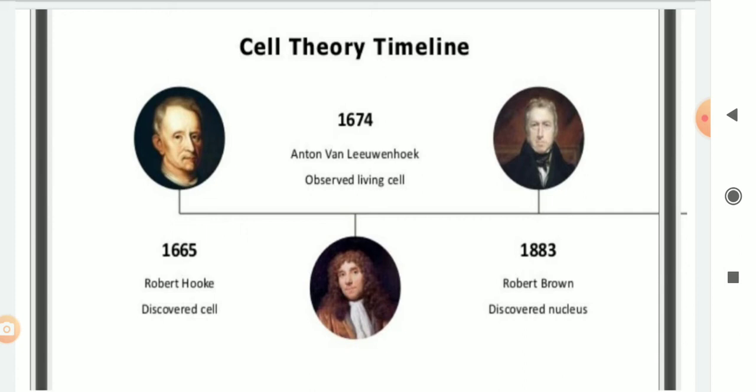In 1665, Robert Hooke discovered the cell. In 1674, Anton von Leeuwenhoek observed a living cell, and in 1883, Robert Brown discovered the nucleus.